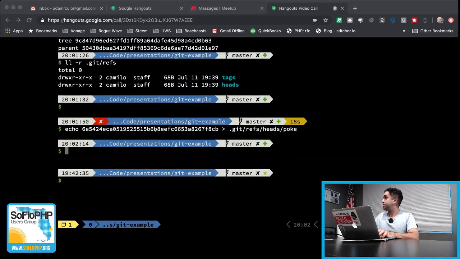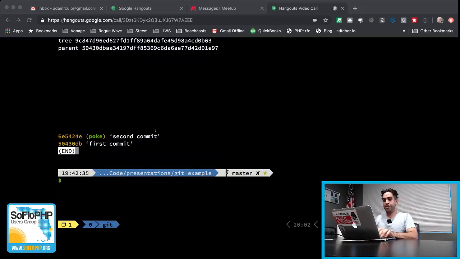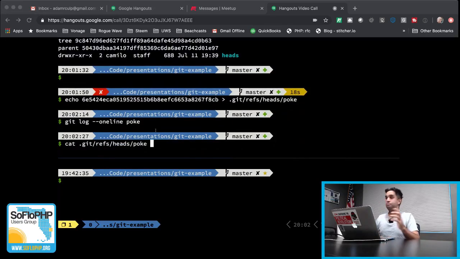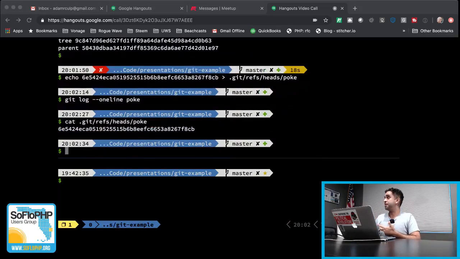So now if we run git log, we can give it that more human readable name, and it knows. It knows exactly what we're looking at. So looking at the contents of it, there's nothing in there except for this hash that we gave it, the commit hash that we created.